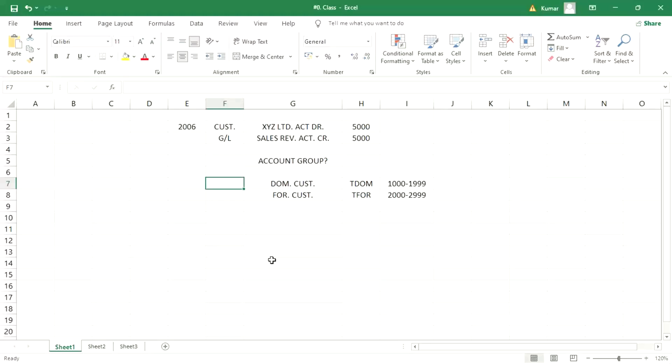And when the client wants to see the overall revenue from domestic customers and from foreign customers, a different setting, the customer account assignment group, will come into the picture, in FI-SD integration, because the GL account determination happens automatically. We'll see that later, so anyway, we'll come back to this.